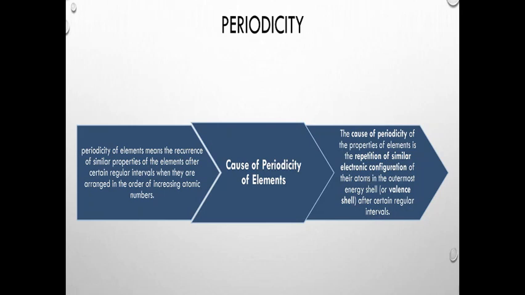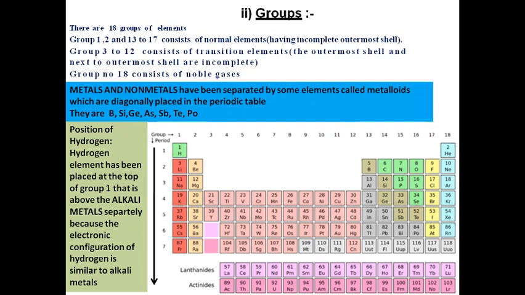For example, let us consider the second period. Lithium, the atomic number is 3, so its electronic configuration will be 2, 1. And then next is sodium.